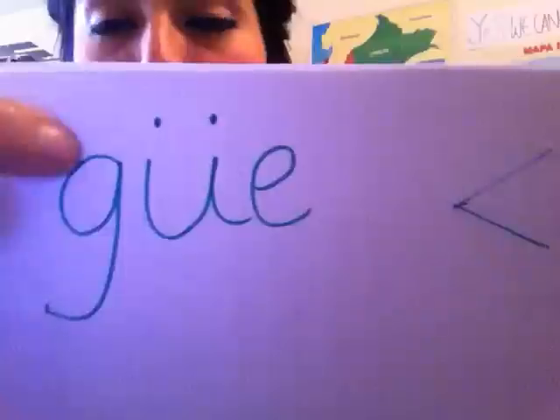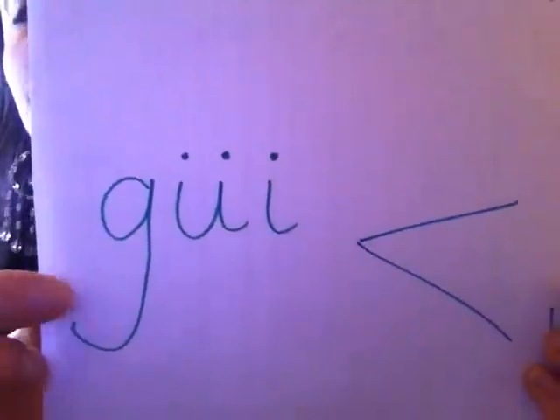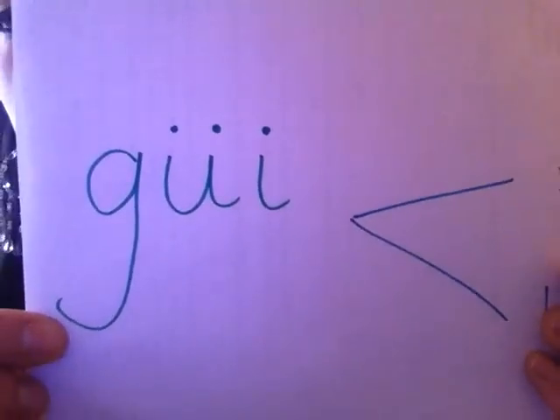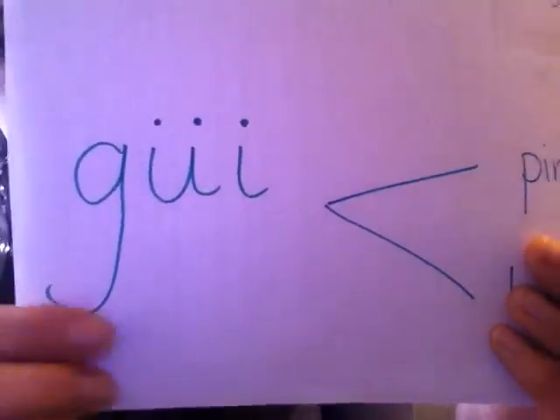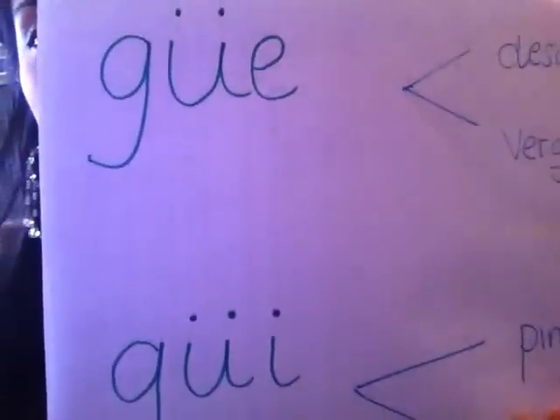And just a tip, to help you with the pronunciation of this sound, we combine the sound of the U and the E. So rather than saying GE, it becomes GÜE. Rather than saying GI, it becomes GÜI. Okay, so I hope that helps.